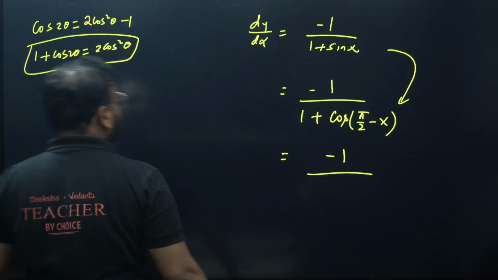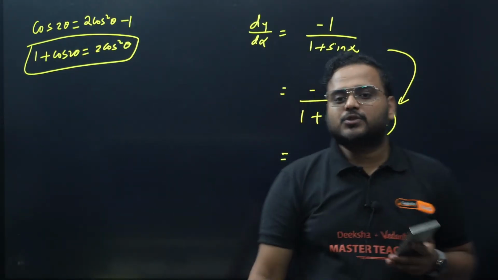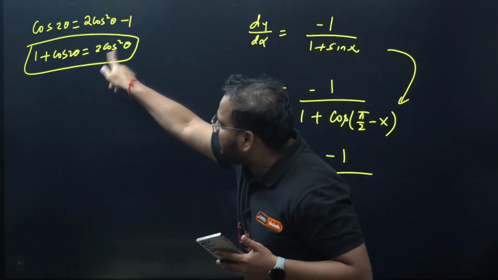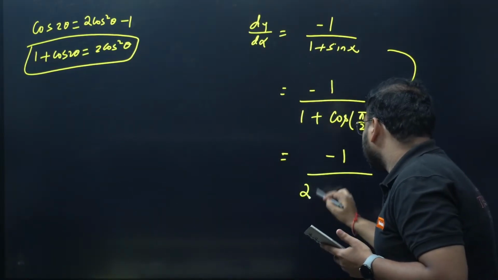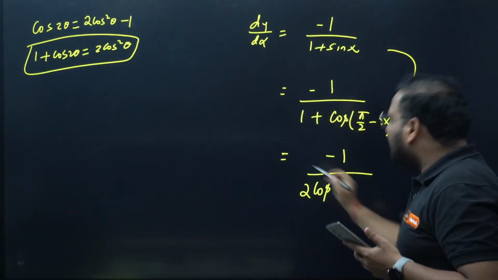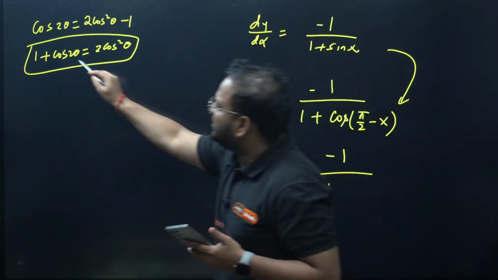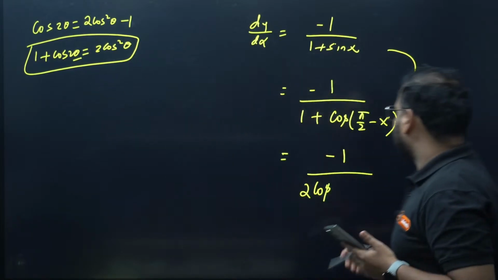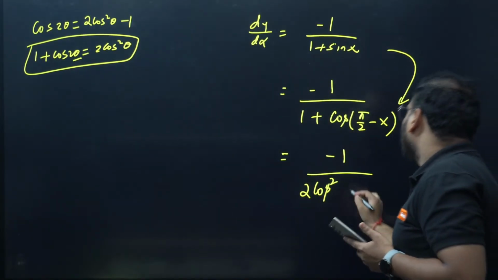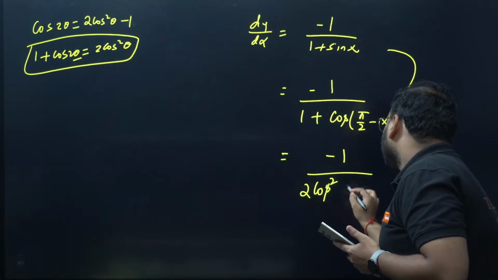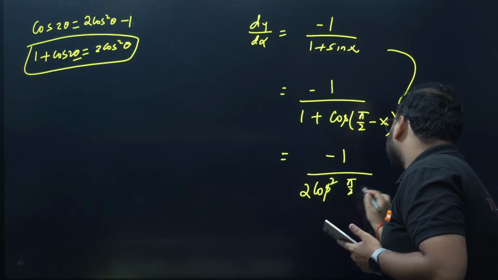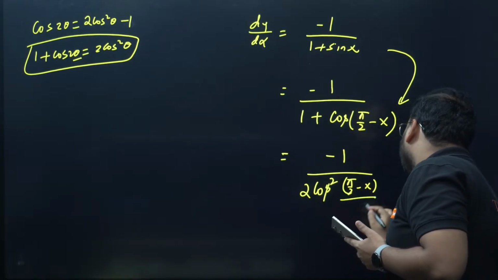Use this. 1 plus cos of some angle is nothing but twice the cos square of half of that angle. So here it is pi by 2 minus x, this whole thing divided by 2.